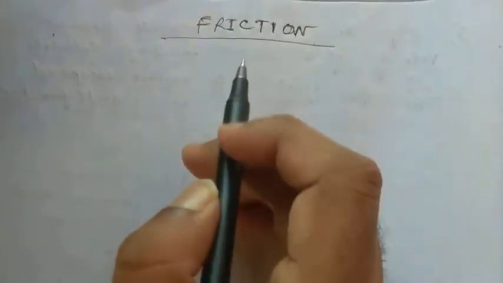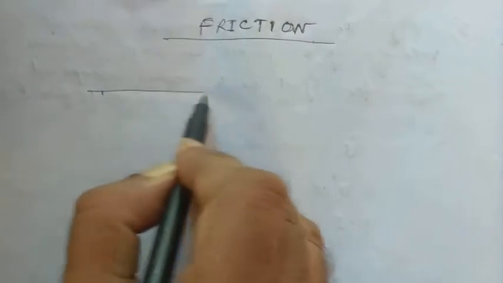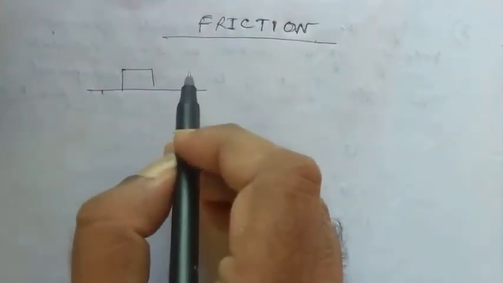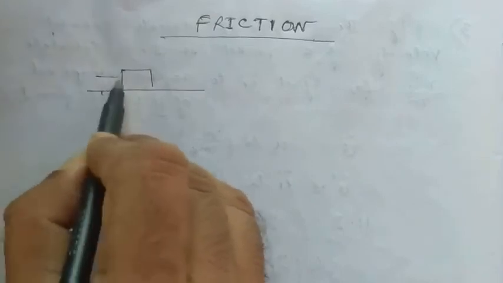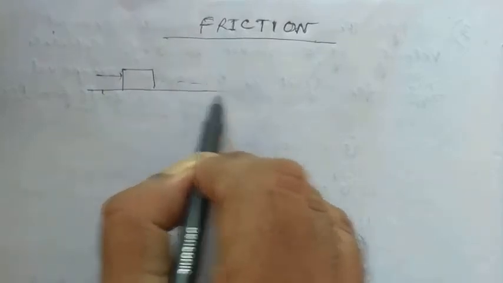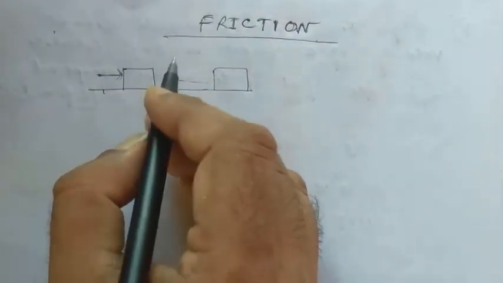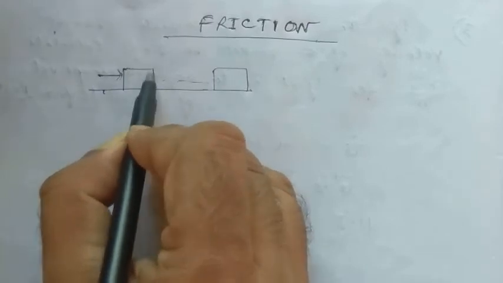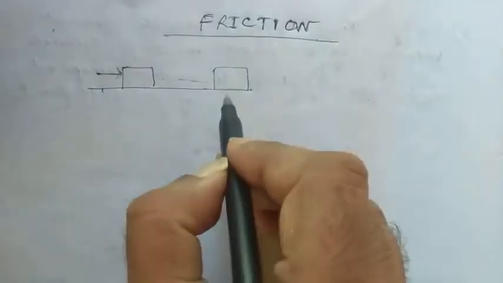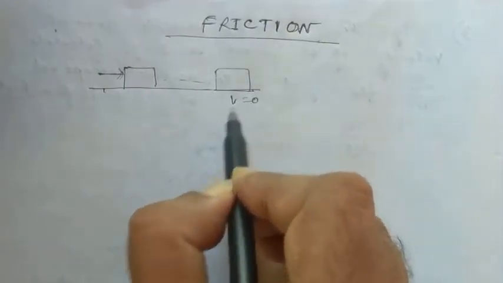Now we start with a new chapter, friction. If we take something like a floor and a block is placed on it, we try to push the block with a force. It moves some distance and then stops. So when we apply the force, the body moves with a velocity, and slowly the body decelerates and stops. So V becomes 0.